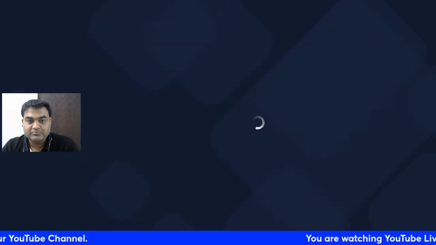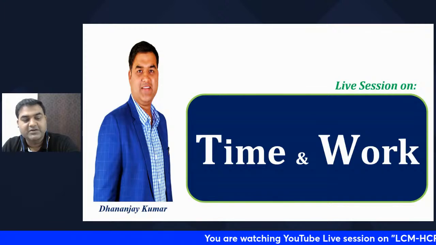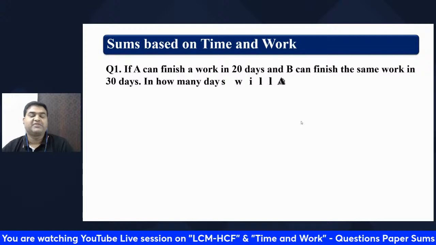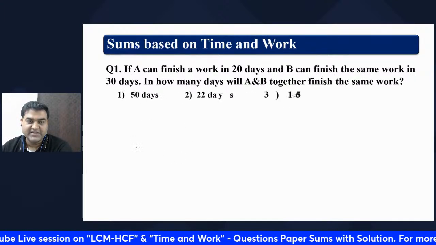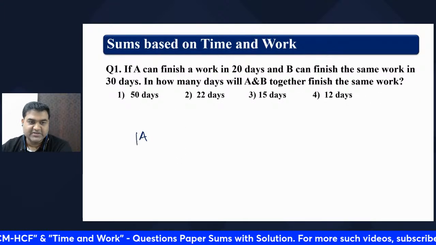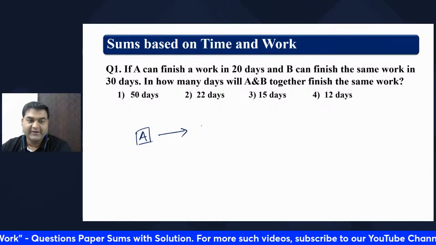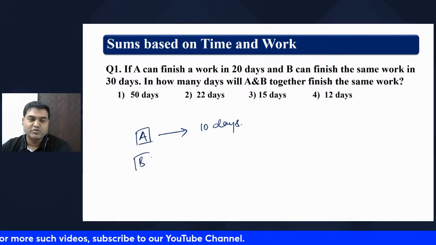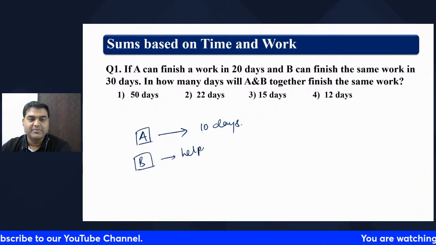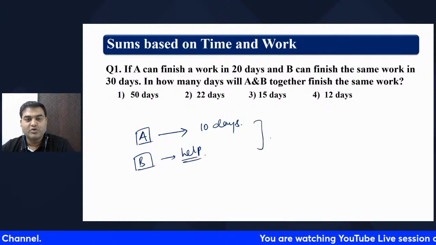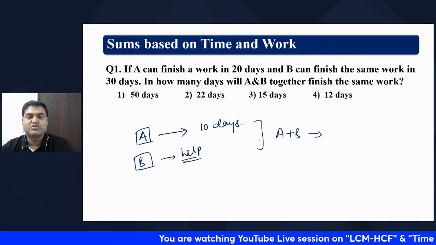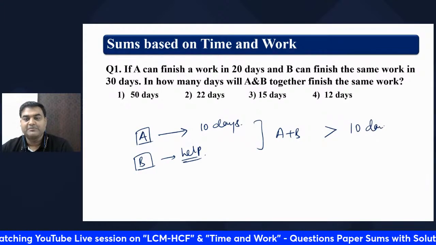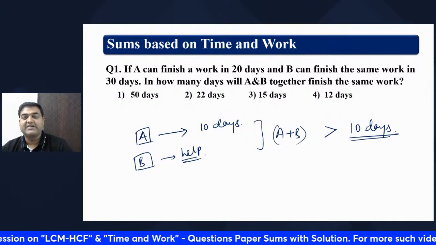So let's see time and work questions, and we will see the application of finding the LCM of numbers in this. Before we start time and work, let's start with the concept of time and work. The concept says, suppose A is a person who finishes a job in 10 days, right? And B comes to help. So A and B together will finish the job in less than 10 days for sure. Correct, no? A plus B together will take less than 10 days.